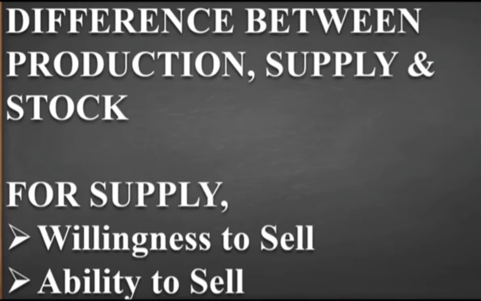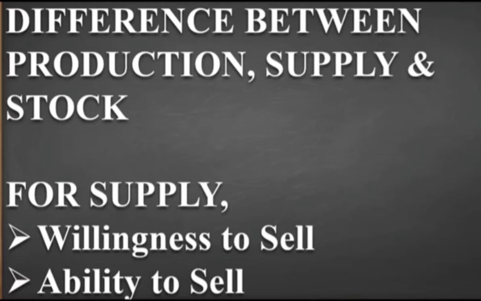Then another important thing that you will write is that supply can be less than or equal to the stock, but it cannot exceed the stock. If the stock is 5,000 and the producer has a desire to sell 8,000, then how will he bring the other 3,000 units of pen? It is not possible.